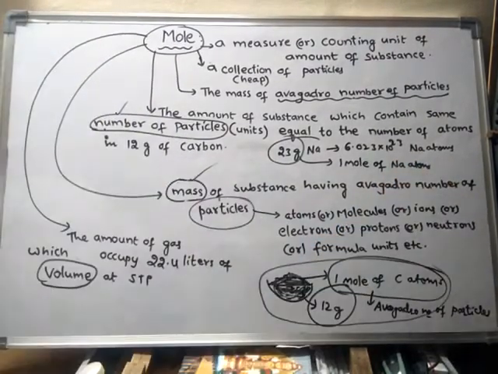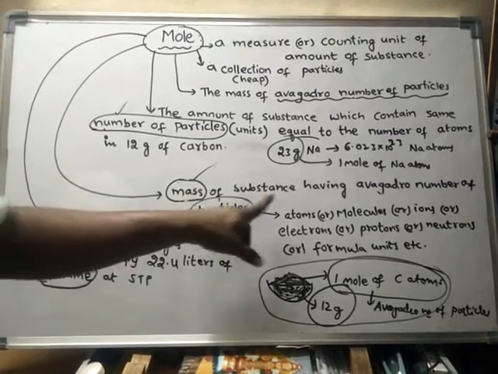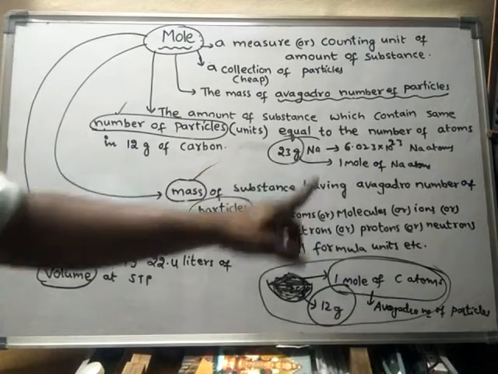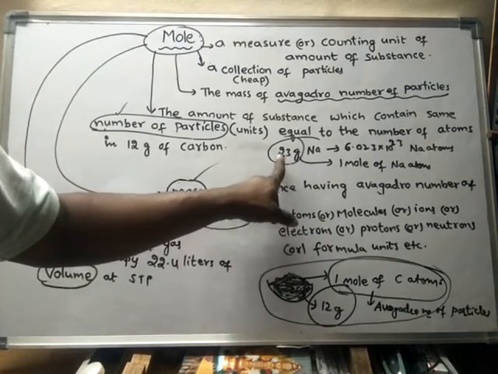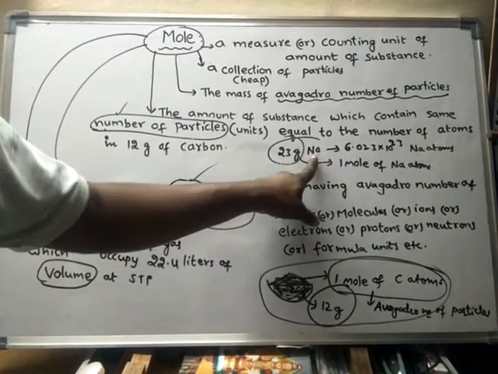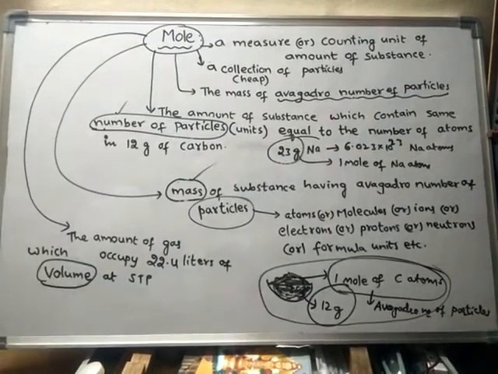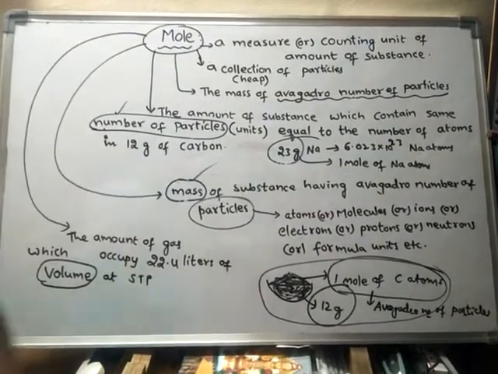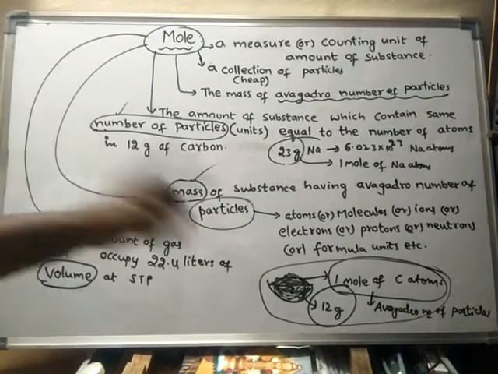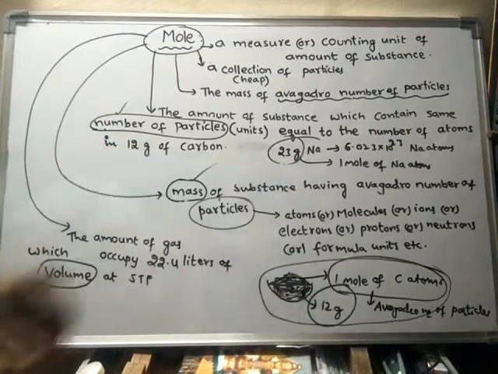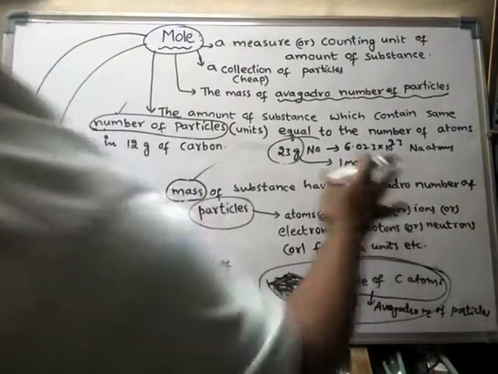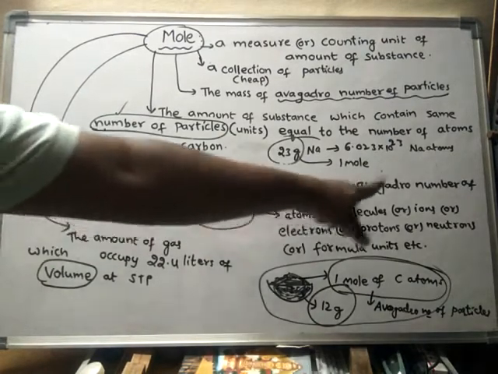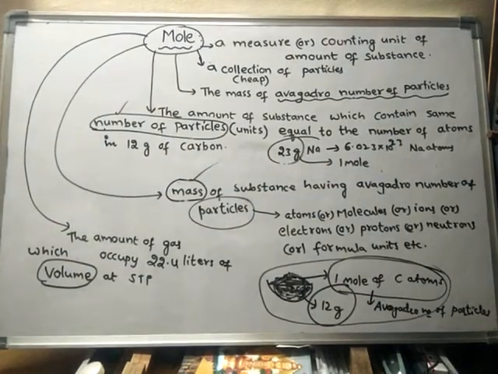So the mass of substance. What substance? Sodium is the substance here. Exactly 23 grams of sodium contains exactly Avogadro number of sodium atoms. Hence, this 23 grams is said to be 1 mole of sodium atoms. So the mole means the mass of substance having Avogadro number of particles is said to be mole.